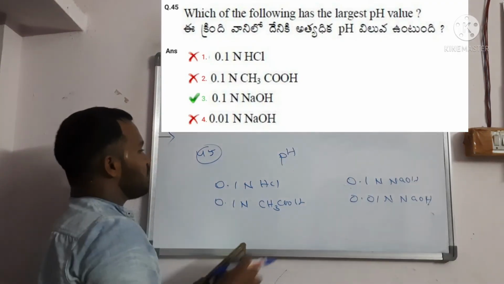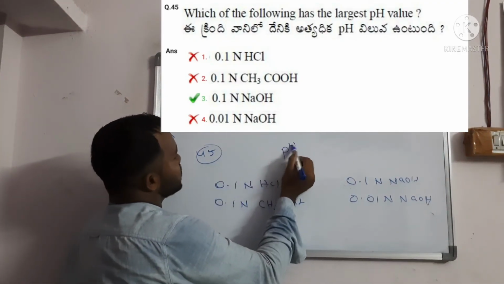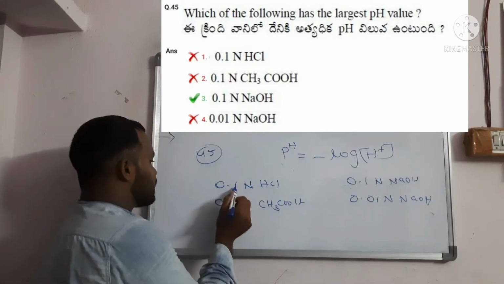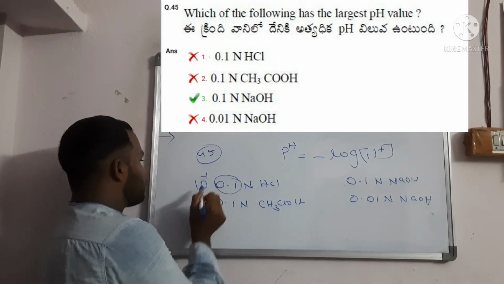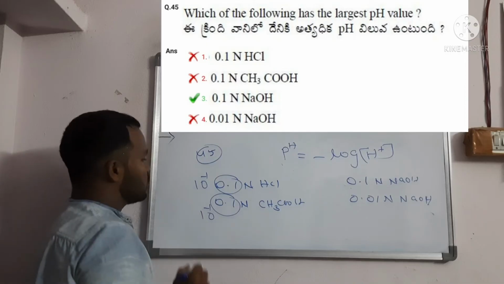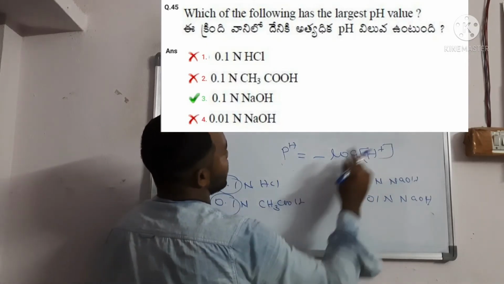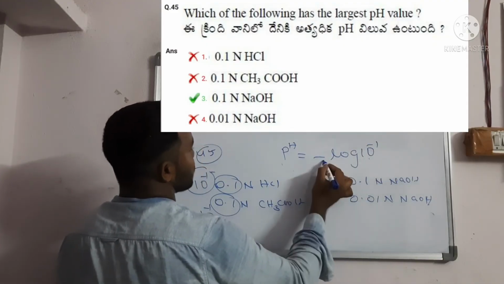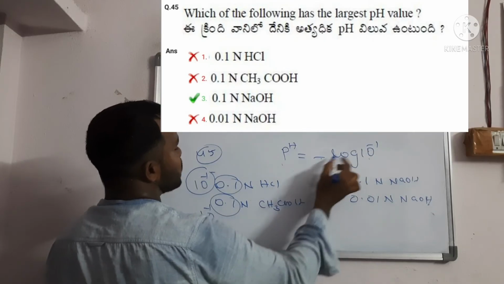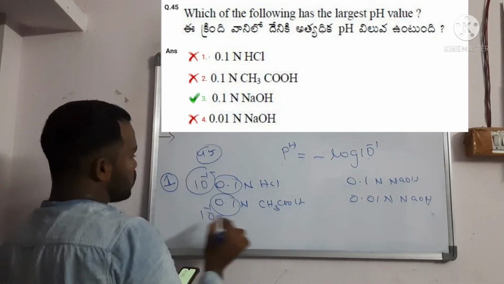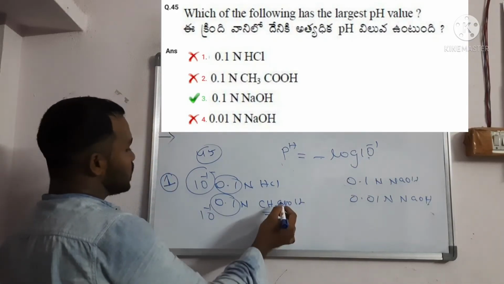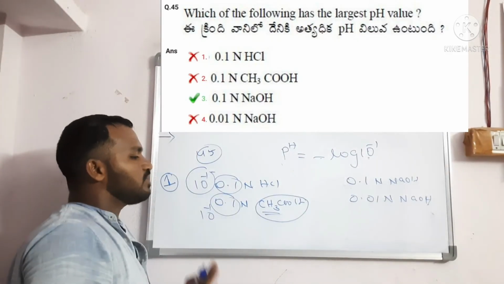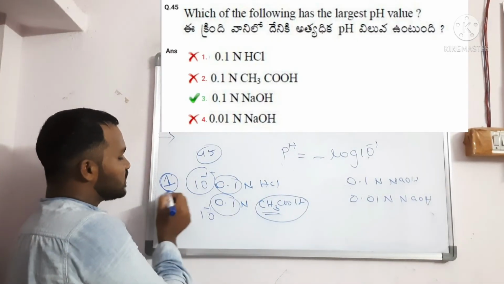So what is the pH formula? We know that pH is equal to minus log H plus, right? So here, what is the concentration of H plus? Here 0.1 is nothing but 10 power minus 1. So minus into minus is plus 1, since log 10 is 1. So pH is 1. Don't use this formula for weak acids, because for weak acids the formula is different: pH is equal to half into pKa minus log C. That we will discuss; it is not required here. But the pH is less than or equal to 1 here.